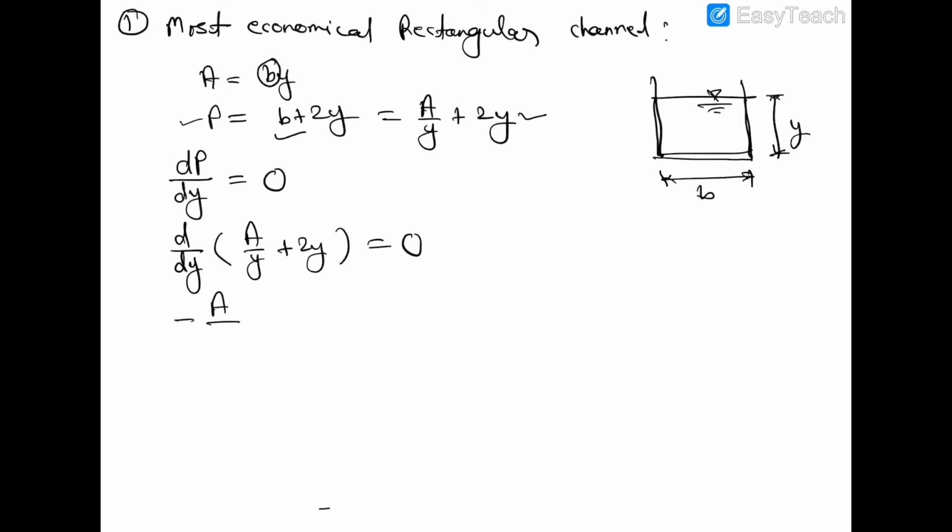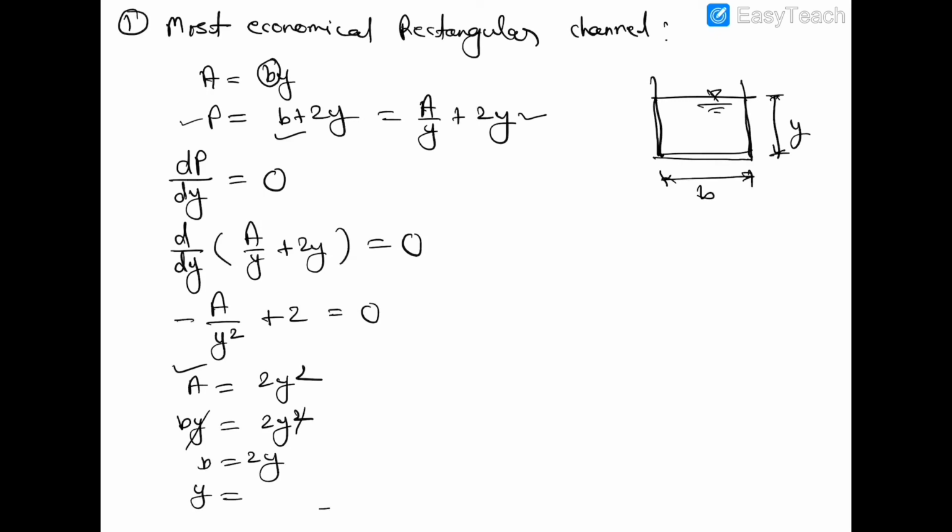If you differentiate this term, then this will come out as minus A upon Y square plus 2 is equal to 0, or A is equal to 2Y square and area is By. This will cancel out. So B is equal to 2Y or Y is equal to B by 2. So this is the condition of most economical rectangular channel section.